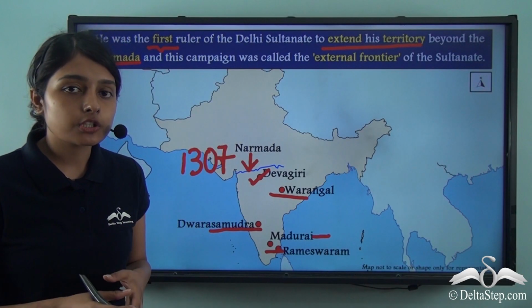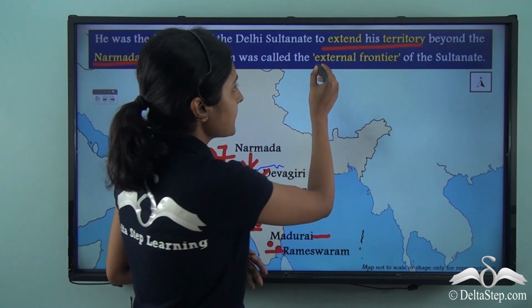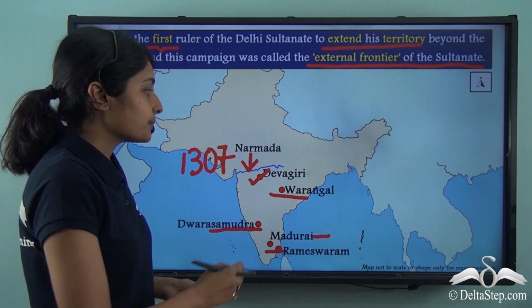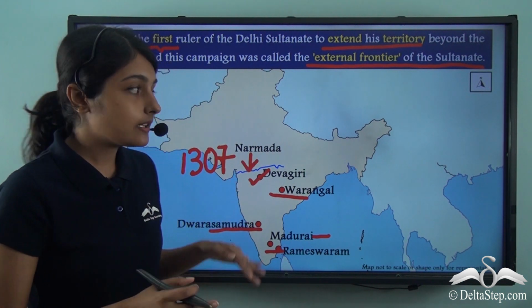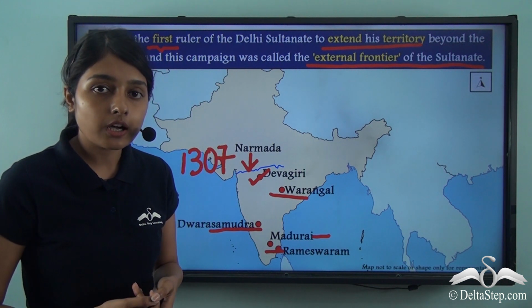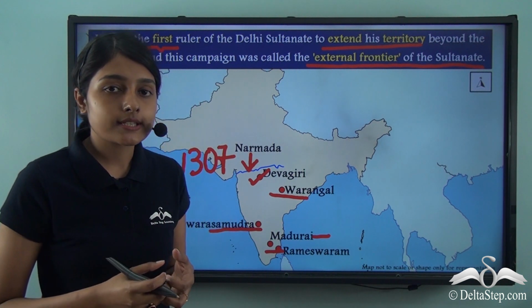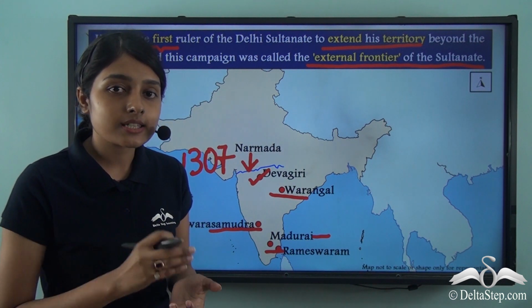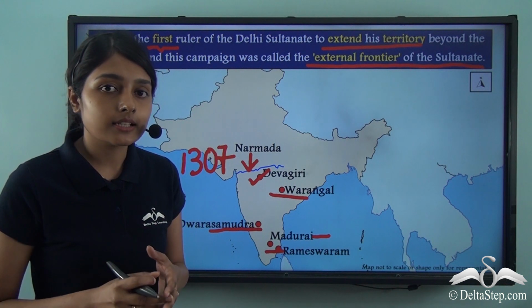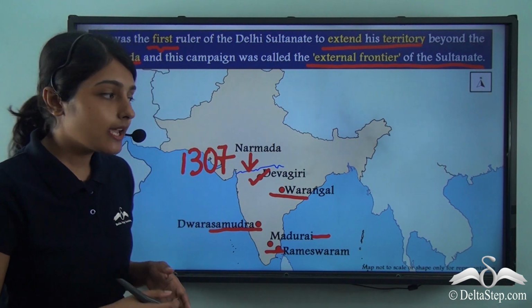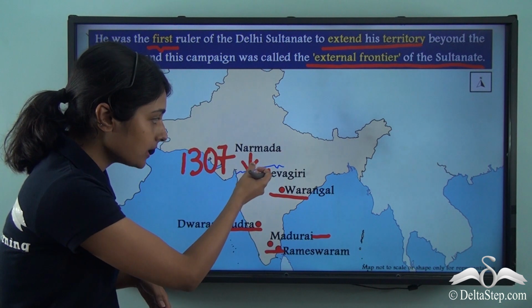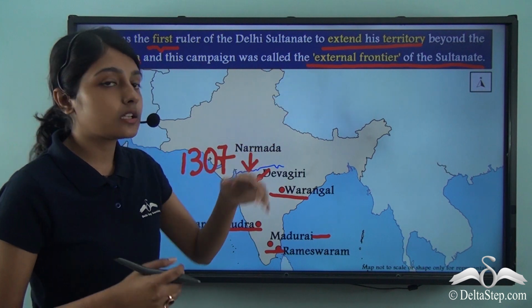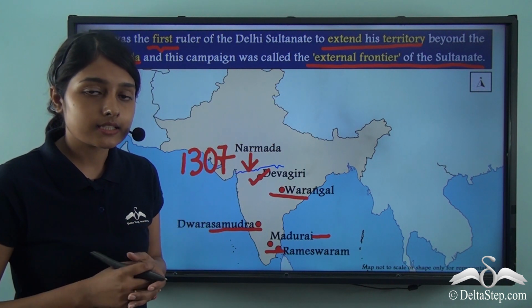This Deccan Expedition was also known as the external frontier of the Sultanate. Why is it so? Because the territories that lied above the river Narmada were called the internal territories. We will be discussing this later. But in this case, for the first time, as a sultan under the Delhi Sultanate, Alauddin Khalji annexed areas that were lying beyond this river Narmada, which is why this was called the external frontier of the Delhi Sultanate.